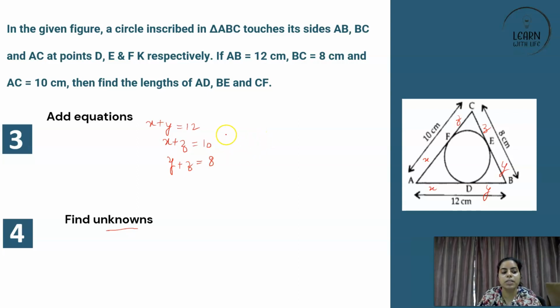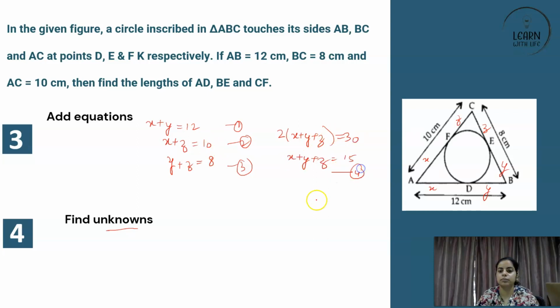You will simply first add all these equations. If you add equations number 1, 2 and 3, you will have 2x plus 2y plus 2z. So 2 times x plus y plus z is equal to 12 plus 10 is 22 plus 8, which is 30. So that means x plus y plus z is equal to 15.